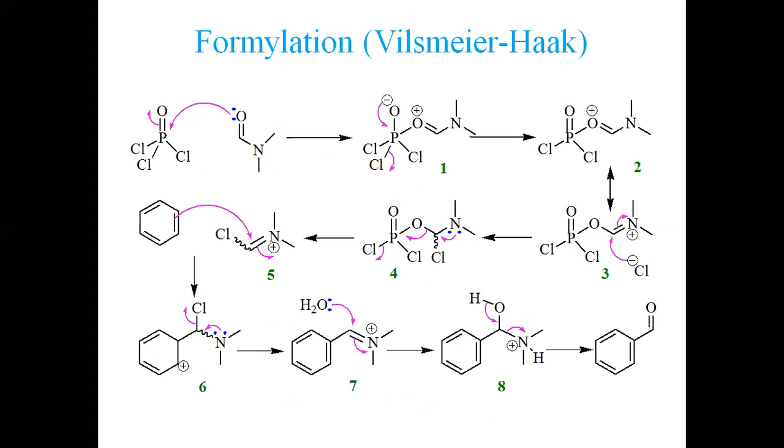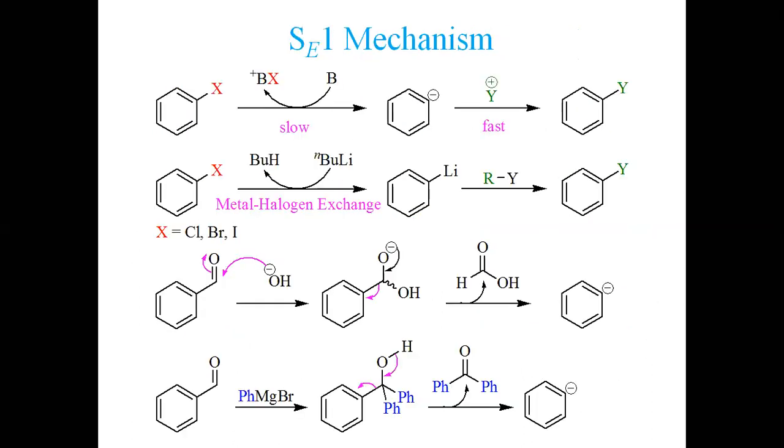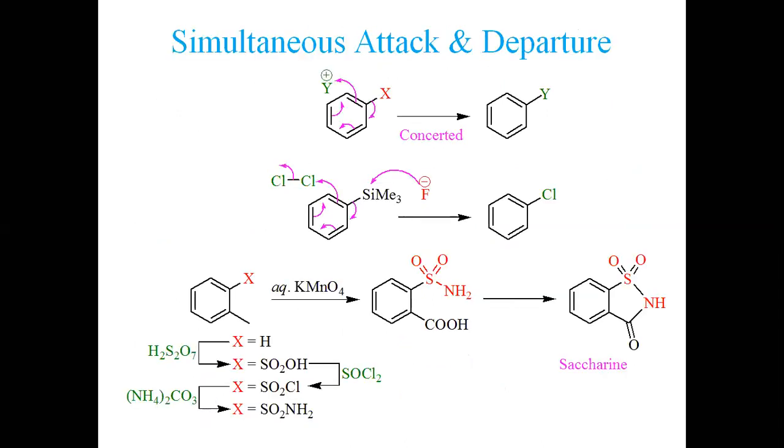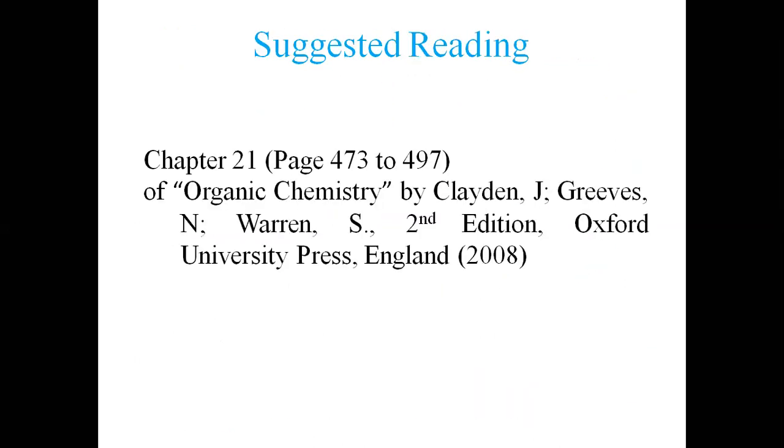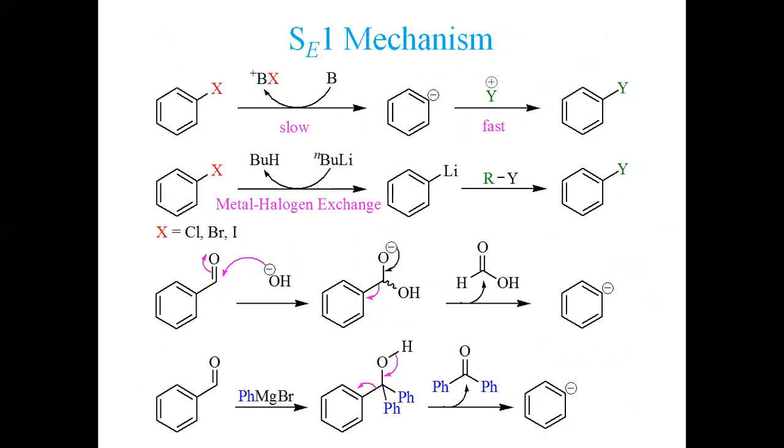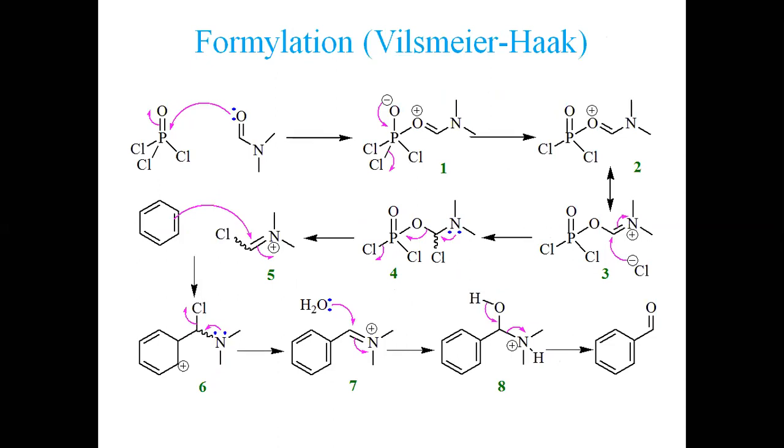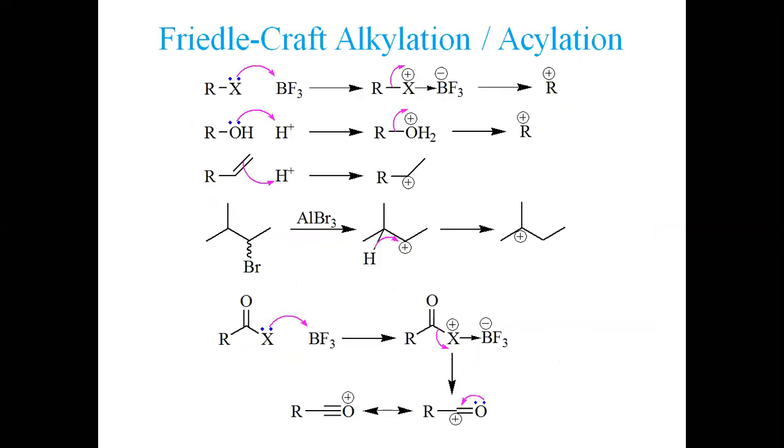So formylation, how to bring a formaldehyde group onto the aromatic system, we shall start in the next lecture. It is in fact much longer. The SE1 mechanism, simultaneous attack, and others, we shall go to in the next lecture. So very first, you have just seen how different electrophiles can be generated by different protocols, and then we can react them with the aromatic system. So just 2 minutes remaining.